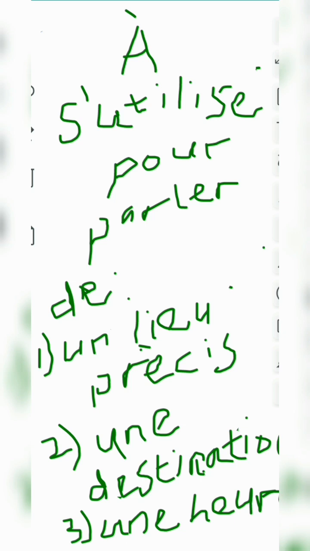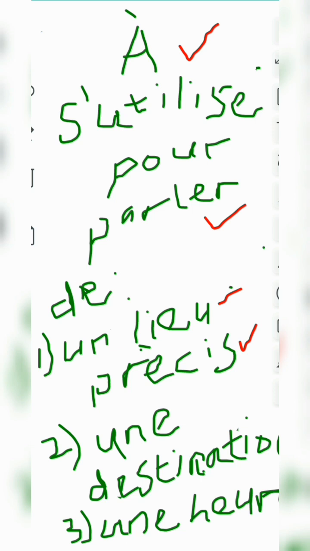Okay, so in a nutshell, what I've been trying to say is this. What do we use à for? We use à to talk about, parler, that is to speak about or to talk about, un lieu précis. Un lieu précis means a particular place.